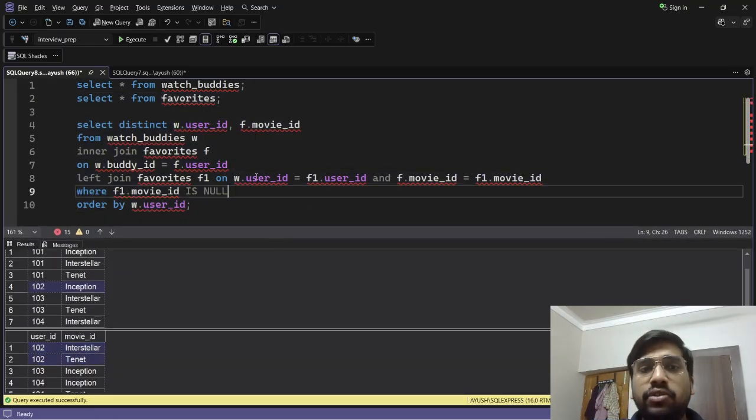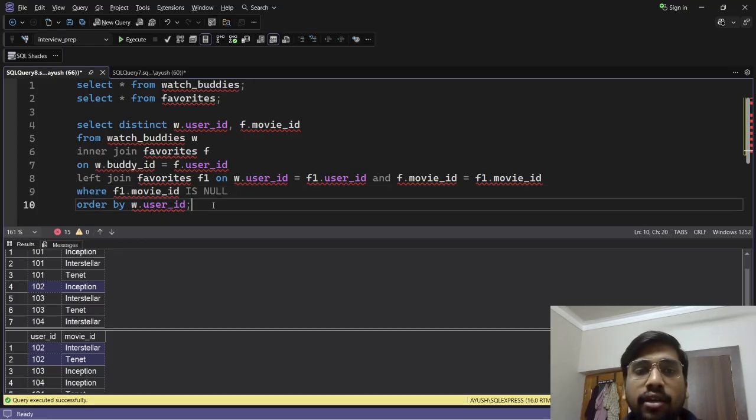It was not a simple question, I would say, because you have to join the same table two times with different conditions, and it is a case of anti-join, because here we need to return the values where, after joining the two tables, the values returned are null. Some cells of certain rows are null and we want to return those rows. So this is also called an anti-join case.